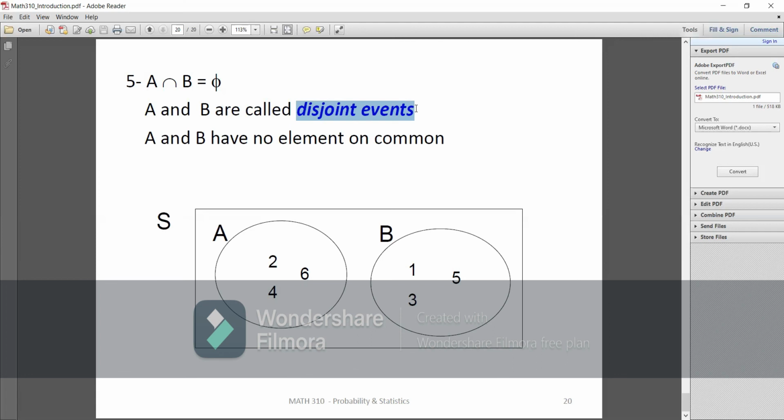Guys, again, as we said before, we did not go through our first lecture yet. It's just an intro to make sure that we know what we mean by sample space, and what we mean by discrete sample space and continuous sample space. Again, discrete sample space means that the number of all possible outcomes, we are able to count it. Continuous means that we are not able to count them, and we gave some examples. We talked about the complement of an event, and an event is a subset of the sample space. We talked about the intersection, and we said that when the intersection is phi, it means that the two events are disjoint.